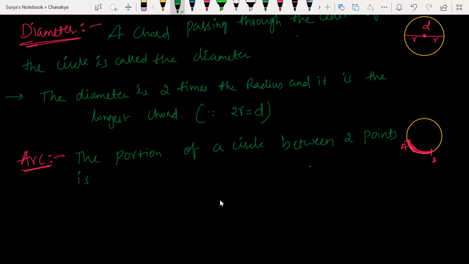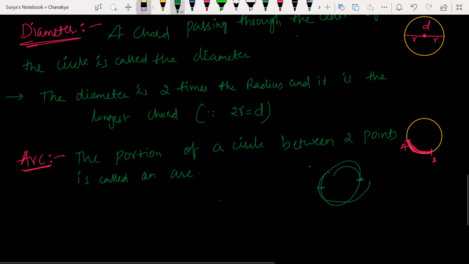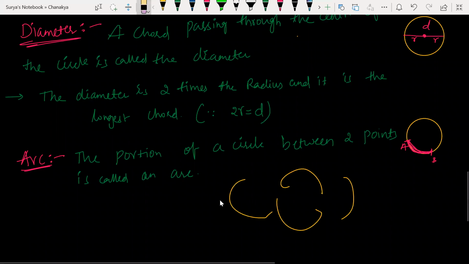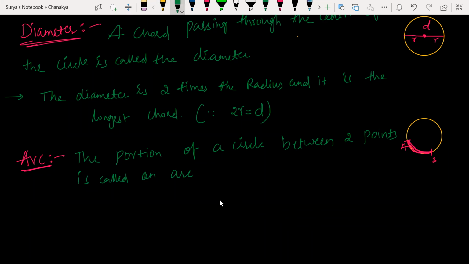The portion between 2 points is called arc. So is it any 2 points? Yes, any 2 points. Could it be the entire circle? Look at it. You take a point A here, you take a point B here. This is a curve. See, this is a curve, this is a curve. You can take the entire curve. See, circle is also a curve. Yes or no?